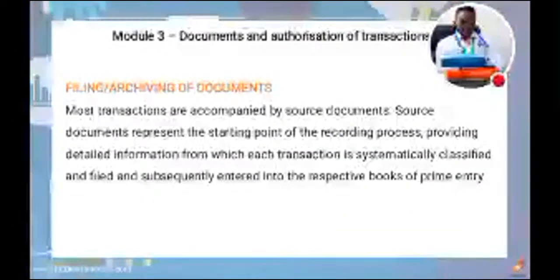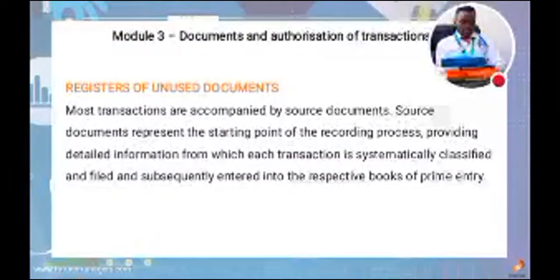The other one that we need to have is the filing as well as the archive documents. These are also starting points, they are very much needed, and they need to be entered respectively in the book of prime entry.